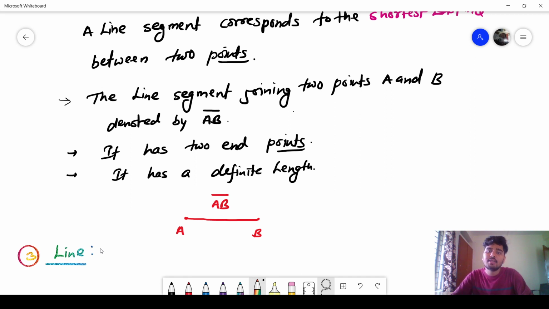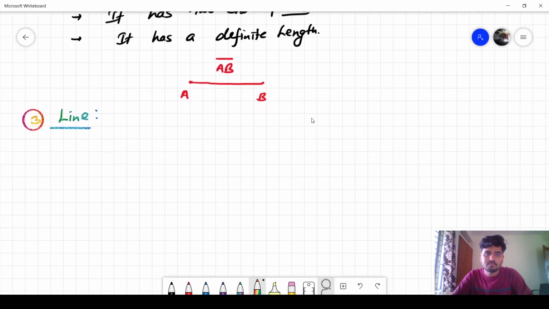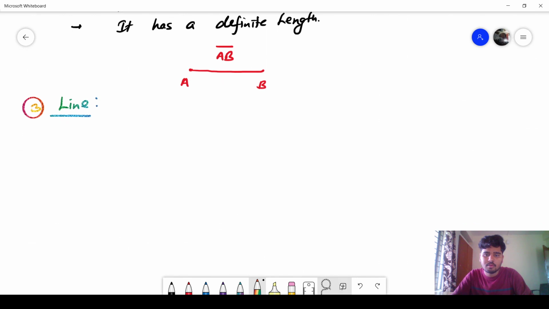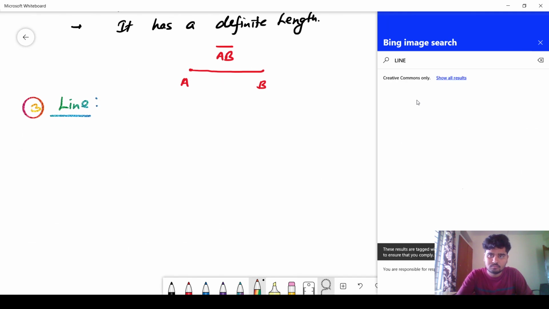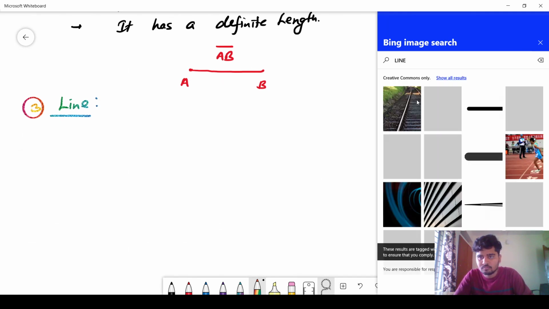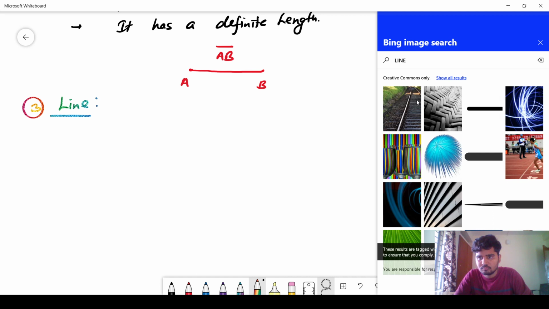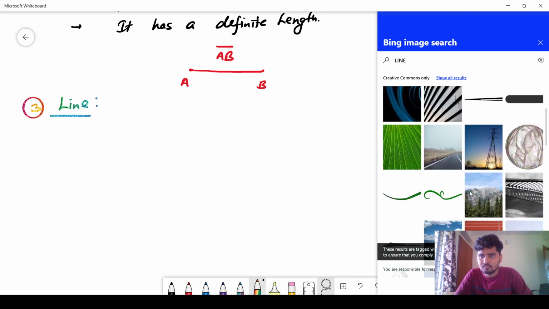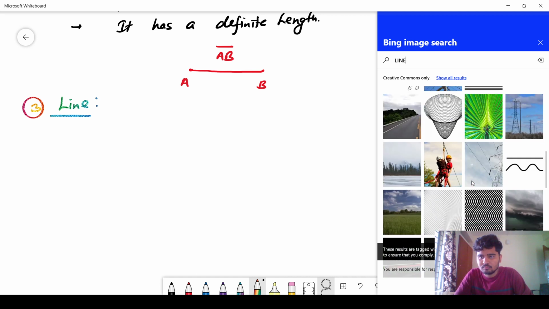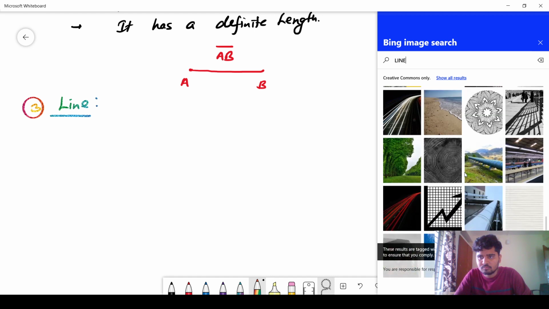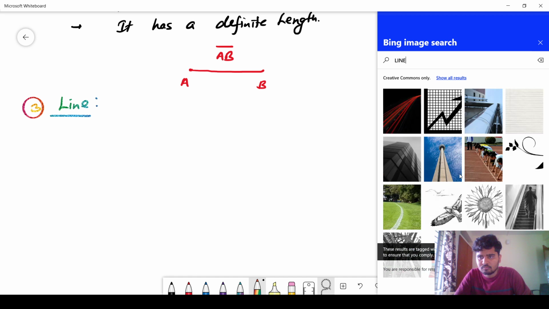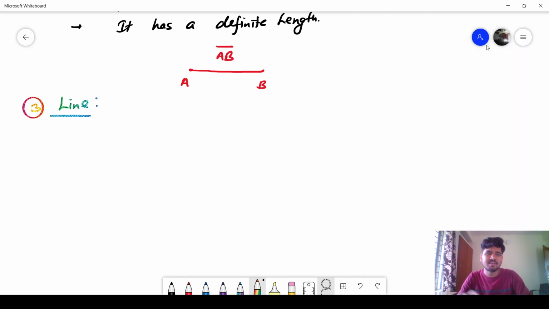What is a line? Just simply, what is a line?